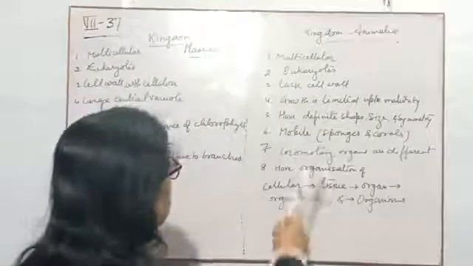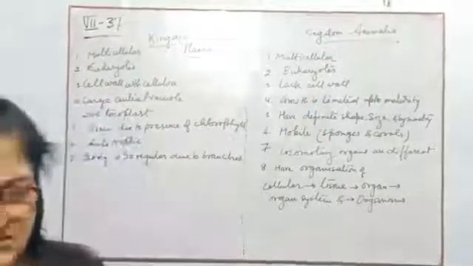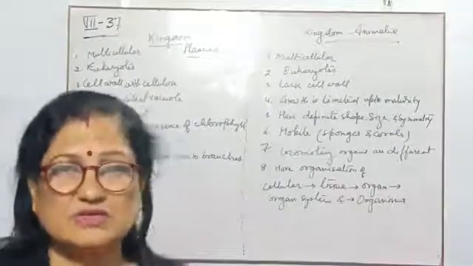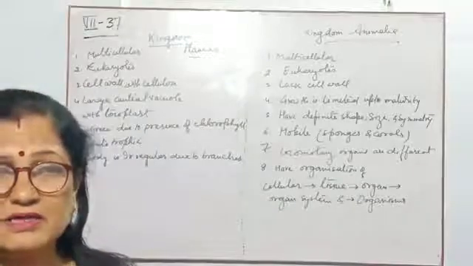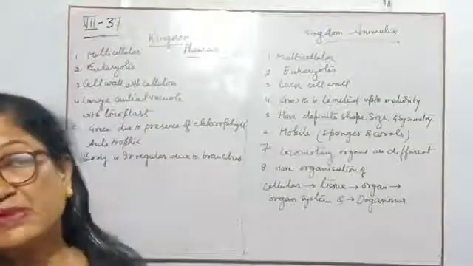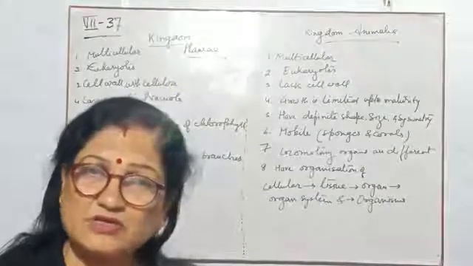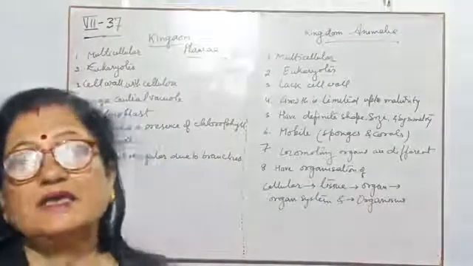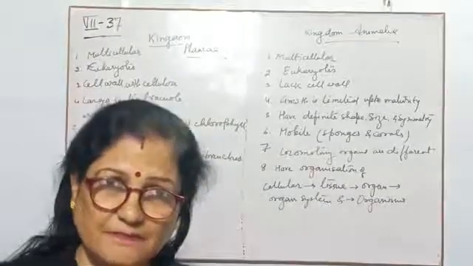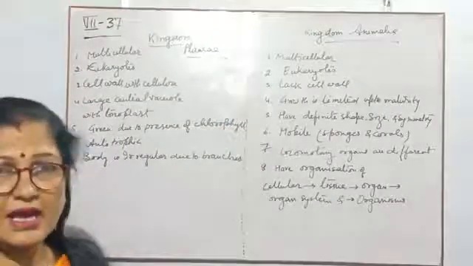Now children, I will discuss Kingdom Animalia. Kingdom Animalia belongs to those animals that are not unicellular. Here again, the animals belonging to Animalia should be multicellular. Amoeba, paramecium and all these belong to Protista, and below that is Monera, but they do not belong to the Kingdom Animalia. So these are the special characteristics of the Kingdom Animalia.